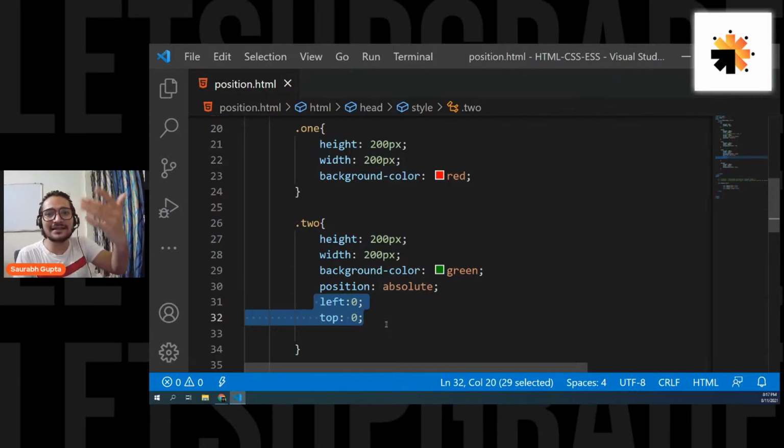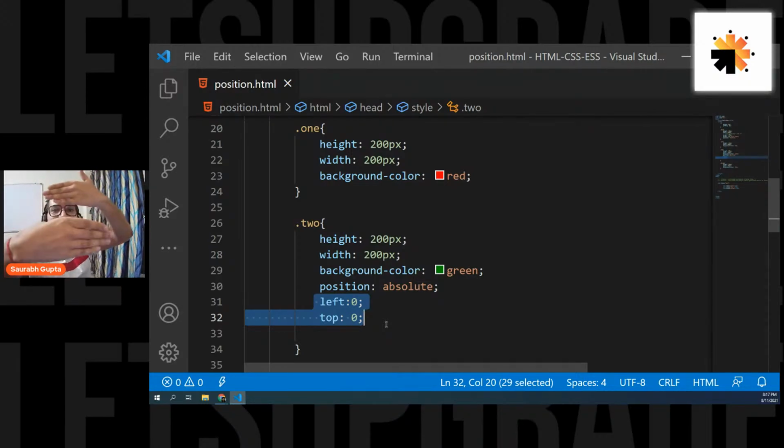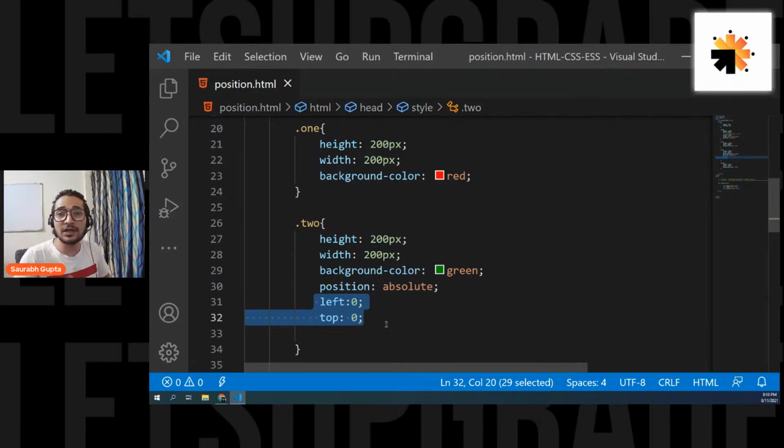Now, guys, see, why is green going there? Because when you give absolute, it goes like this. First element, second element, and third element, right? They're in line. I remove the second element out of the flow, so the gap is left. So the third element goes there because the second element is out of the flow. So when you give absolute, it comes out of the flow and it also leaves its original position. In relative, it will come out of the flow, but it will not leave its original position.